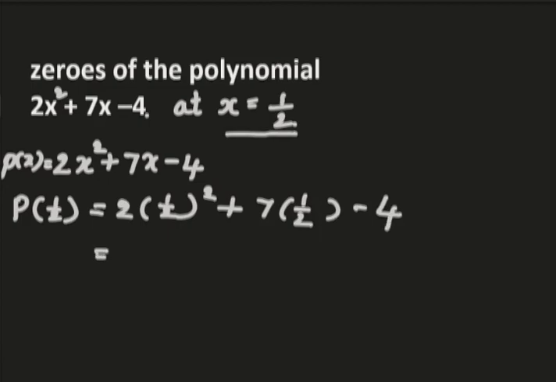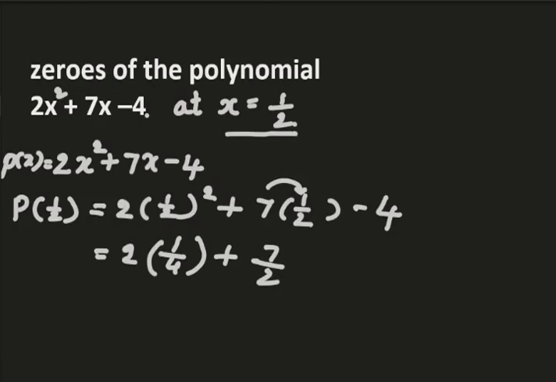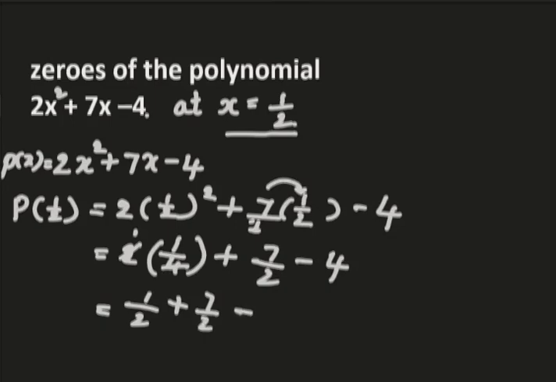Now this is 2 times 1 by 4 plus 7 by 2, because you are multiplying this 1 by 7. If you don't have any number in the denominator, just consider it as 1. And if you multiply this 2 by 1, again you will get 2 minus 4. Now if you divide 2 and 4, you'll get 1 by 2. And this is 7 by 2 and minus 4 by 1.